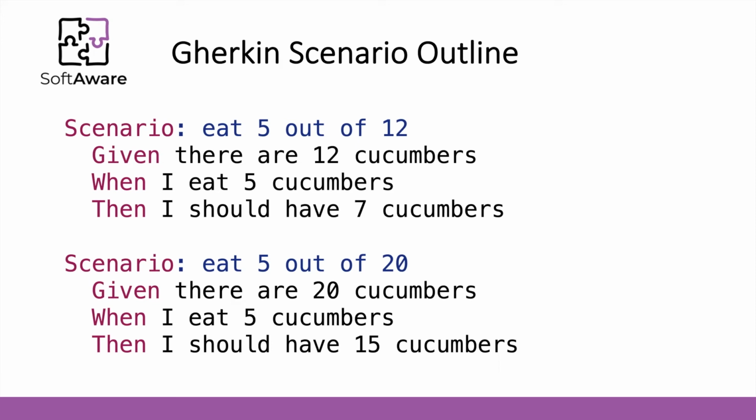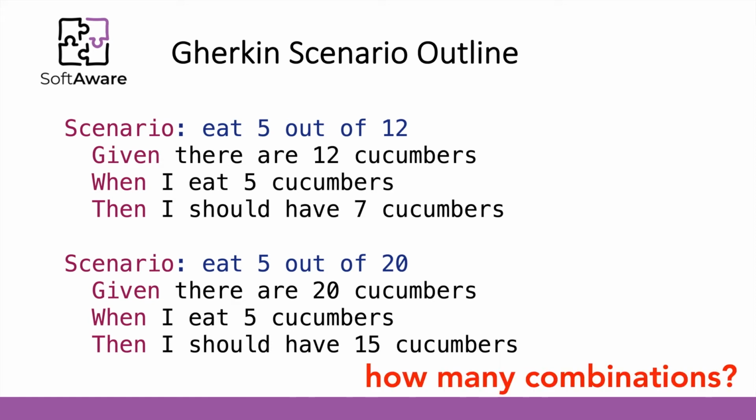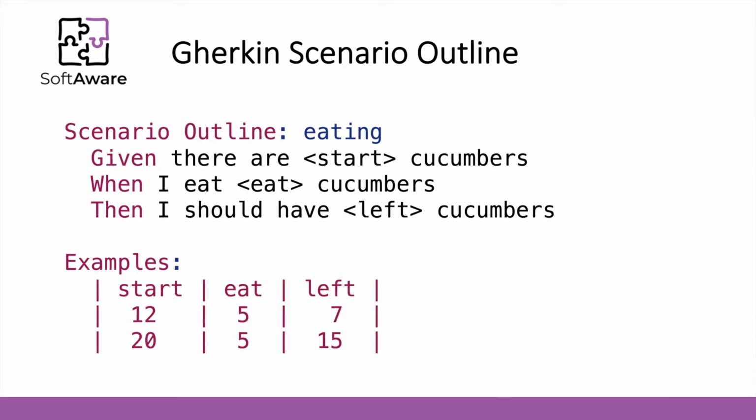When we have this kind of scenarios, and this is quite common, we can have many combinations. So how do we proceed in this case? The idea is to use the keyword scenario outline, where we have a title for the scenario outline.